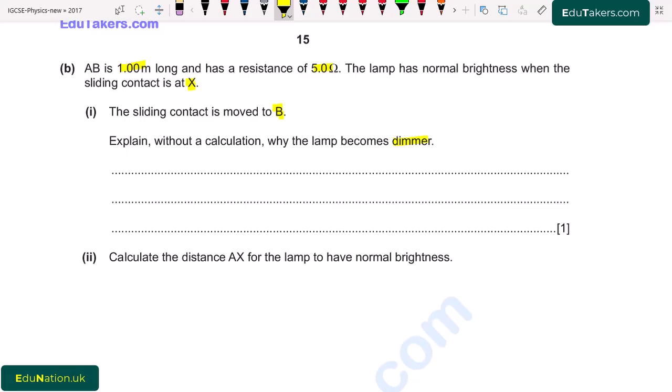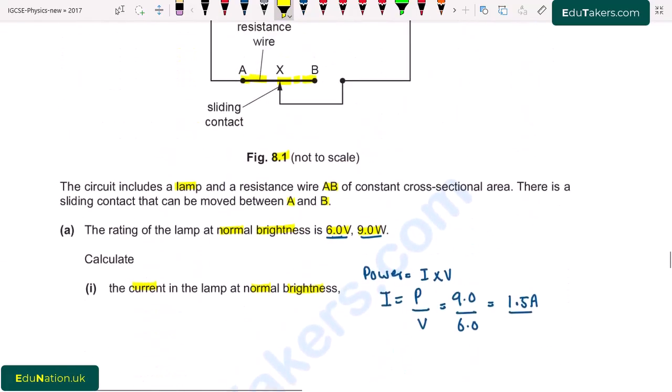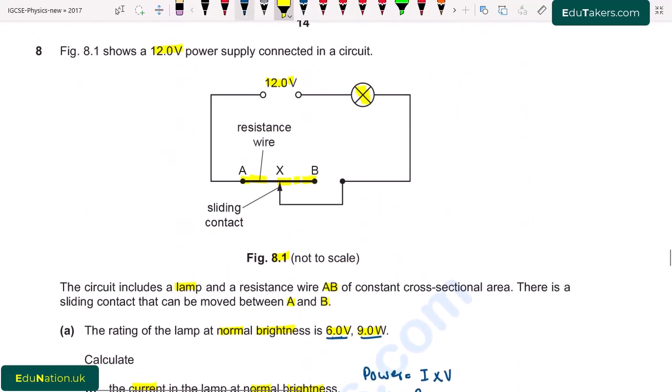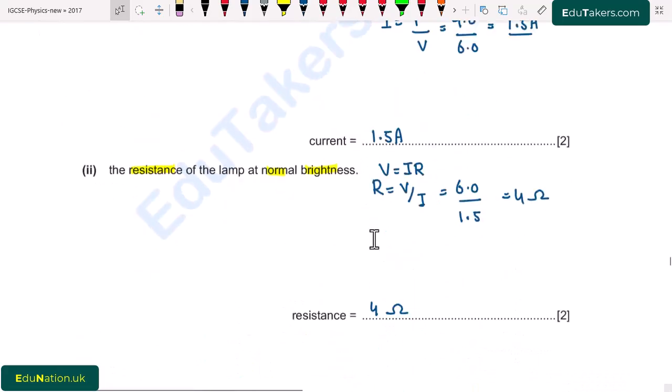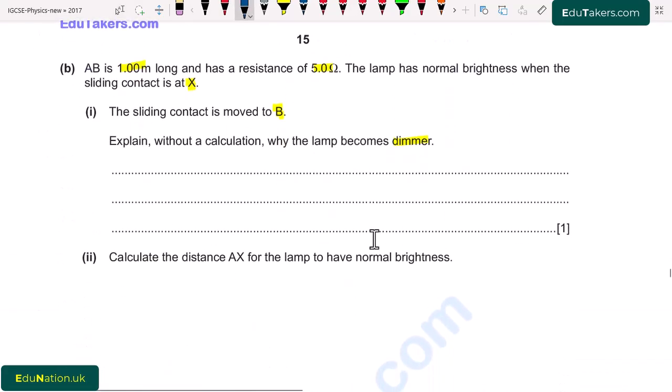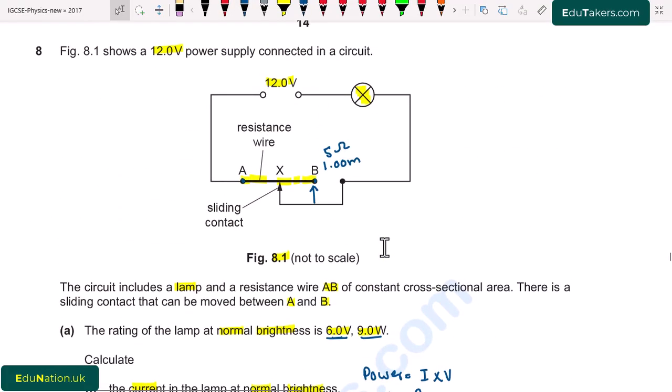So going back to figure. Here it is given that the length of AB is 1.00 meter and its resistance is 5 ohm. So first of all, sliding contact is at this position, but when we move it to B, here it is given that sliding contact is moved to point B. Then the lamp becomes dimmer.